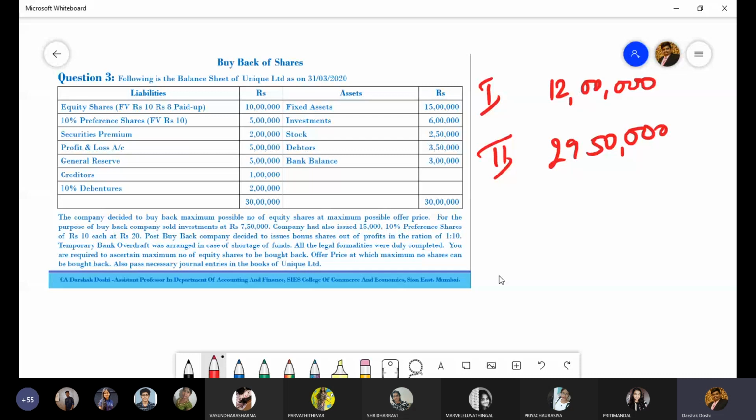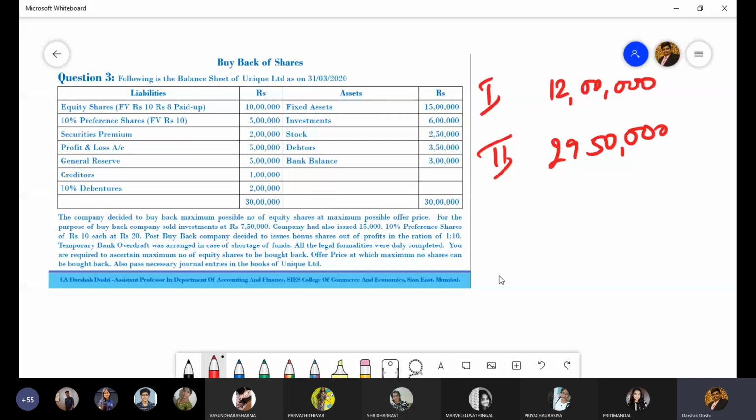So for step number 2, we have reserves and surplus 12 lakh plus 50,000, that is 24 lakh 50,000, plus 5 lakh rupees preference share capital, that is 29 lakh 50,000. Then into 25% will give you 7 lakh 37,500.